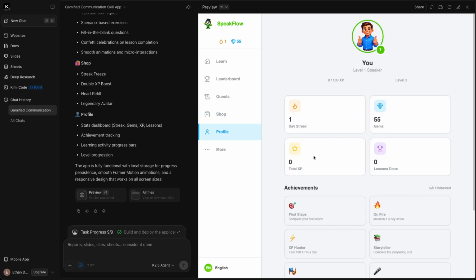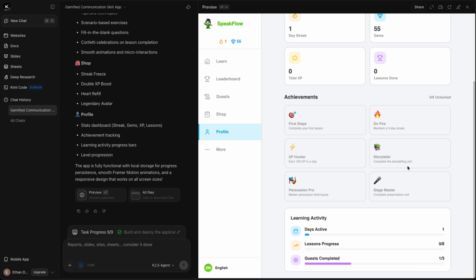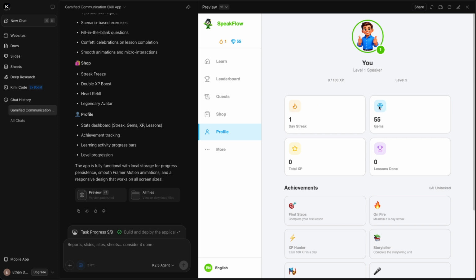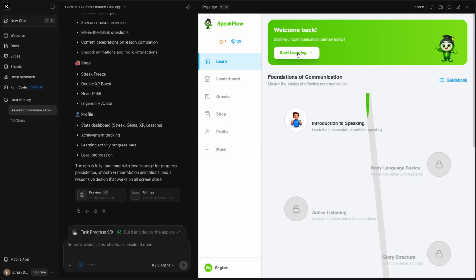In the profile, we now have 1 daily streak, the different achievements, all these different parts of it with emojis here and icons that it has created, I am assuming. And then if we click more, coming soon, English, only English. Okay, back to learn, start learning.